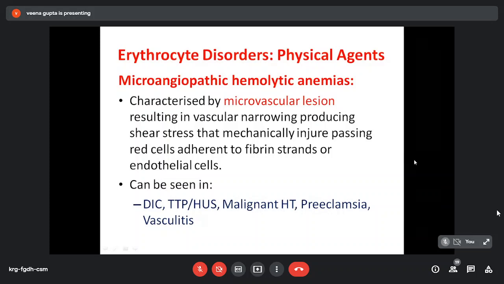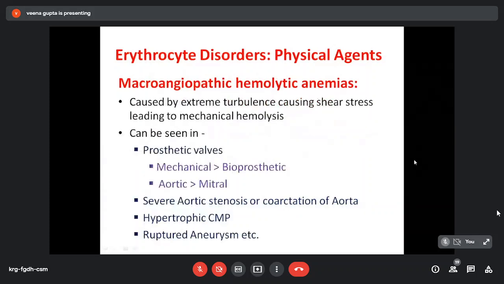Basically vessel size is narrowed and this will cause destruction of RBCs in the vessel only. So this will lead to intravascular hemolysis with all the features like hemoglobinemia, hemoglobinuria, hemosiderinuria, etc.